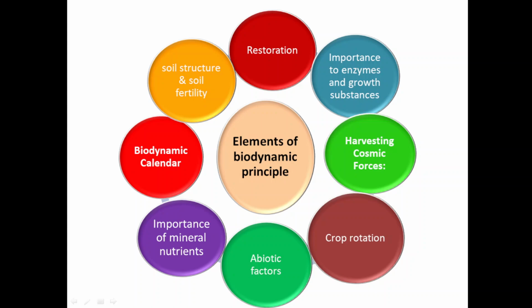So it will be helpful in regulation of water as well as forest, because it will maintain the atmospheric or environmental balance, due to which a large number of plants can grow. If a large number of plants can grow, it will increase the rainfall, and forestation will also increase due to biodynamic agriculture. So in this way, these are the different elements of biodynamic principle.